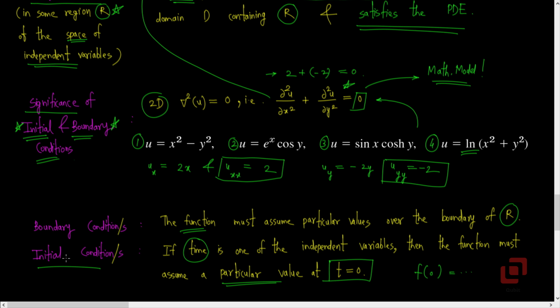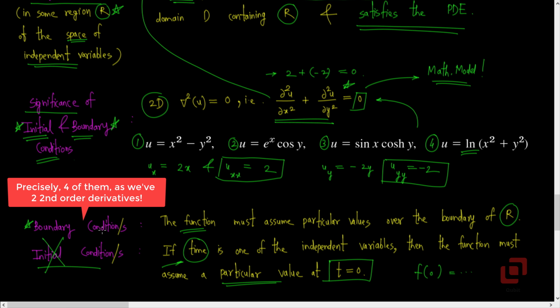The obvious feature of an initial condition is that time must be one of the independent variables, unlike this differential equation here where t does not exist. So to solve this differential equation, it will be inappropriate to state the initial conditions simply because time is not one of the independent variables. So to solve this differential equation, we must know the related boundary conditions.